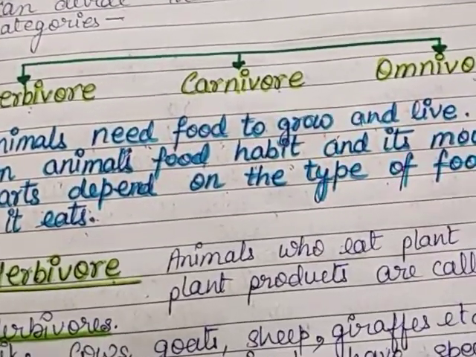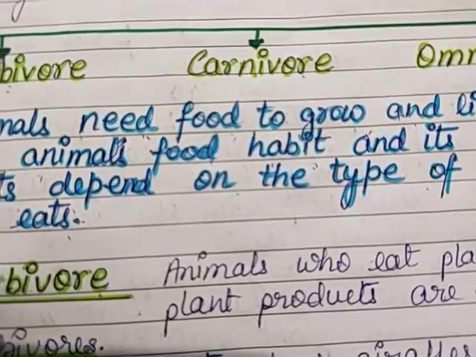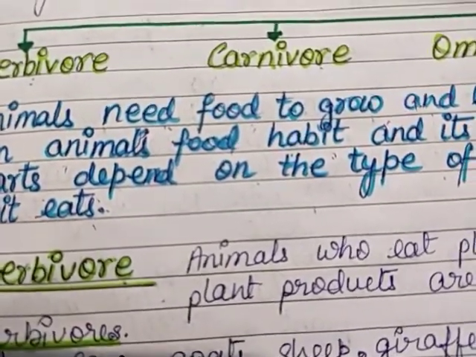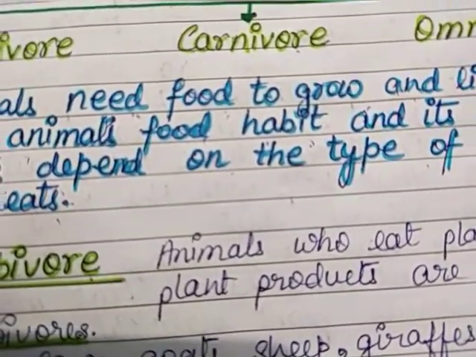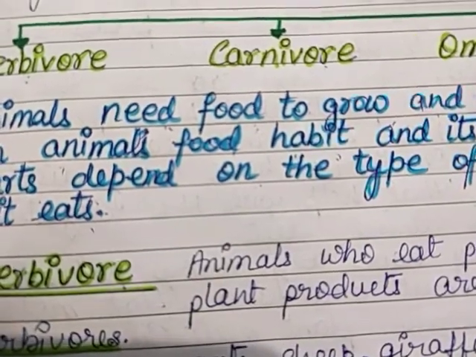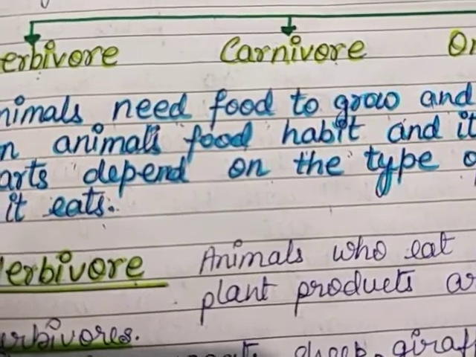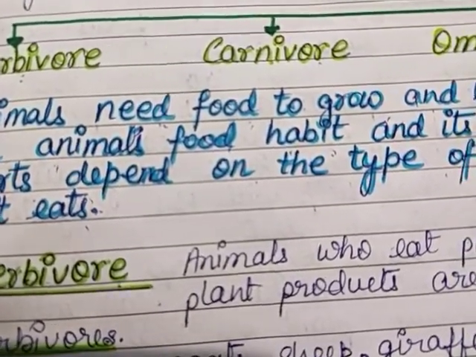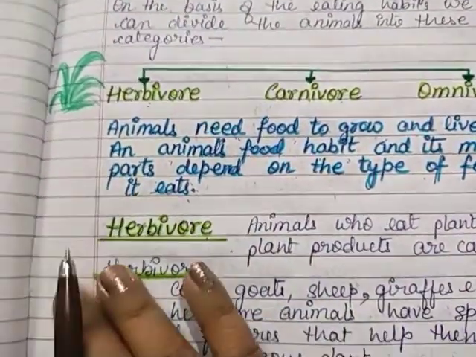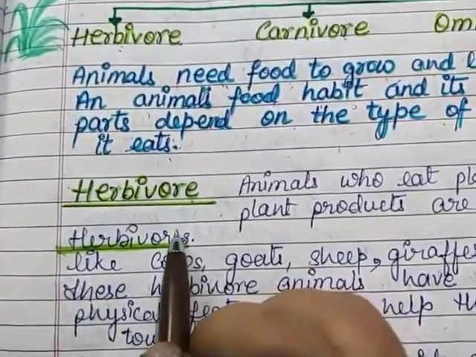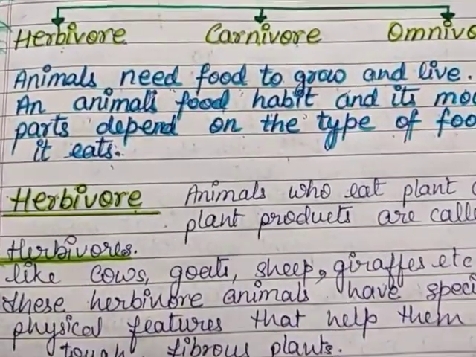The structure of our mouth is completely based on our eating pattern. It means what type of diet or food stuff we are taking. Our teeth and the structure of the mouth completely depend on that. Okay, so the first category is herbivore. So let us start with the herbivore. Animals who eat plants and plant products are called herbivores.